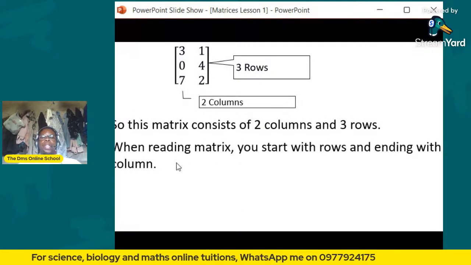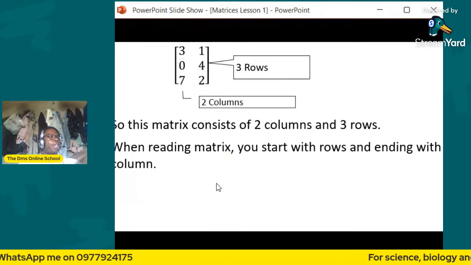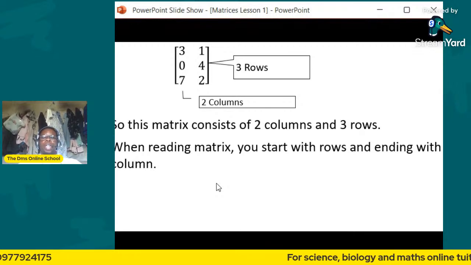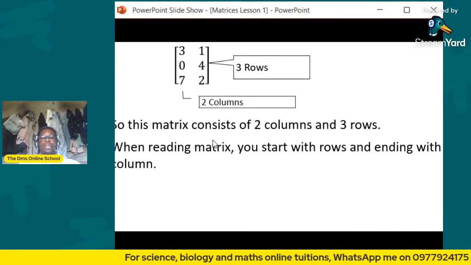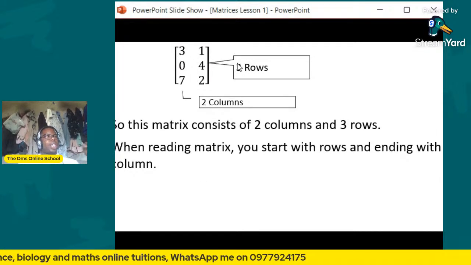Now, when reading a matrix, you start with the rows and end with the columns. Whenever you are reading matrices, you start with the rows, then you end with the columns.